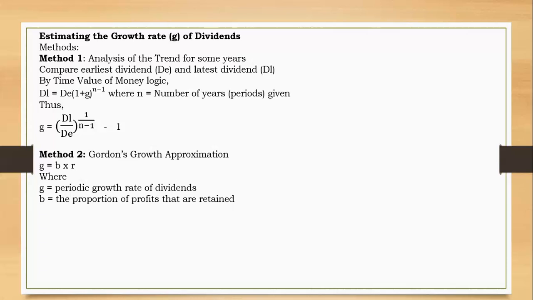Then the percentage is 60%. So the proportion of profits retained could be 1 minus the dividend payout ratio. All right? And r equals the rate of return on new investments, or maybe I could simply call it return on equity. It becomes much easier. Return on equity equals profit after tax over equity.